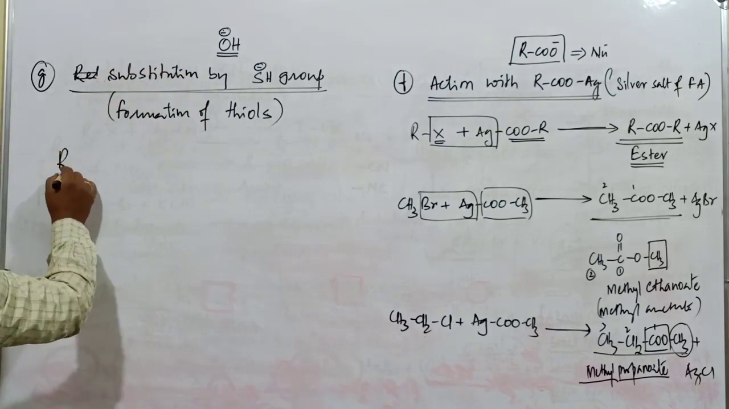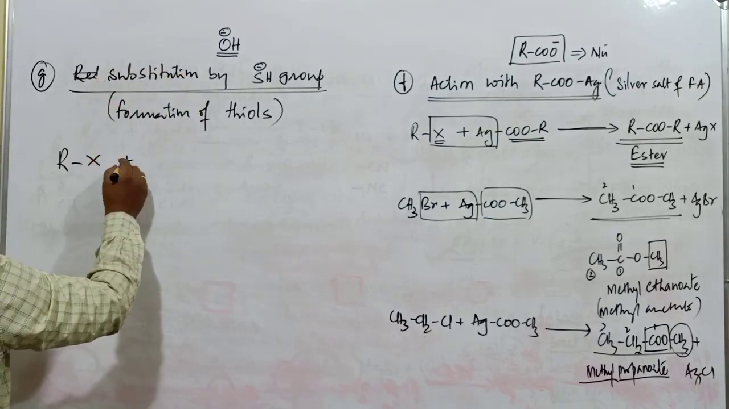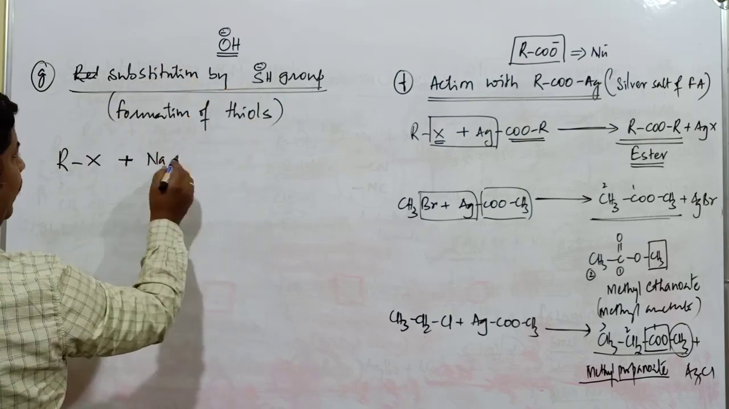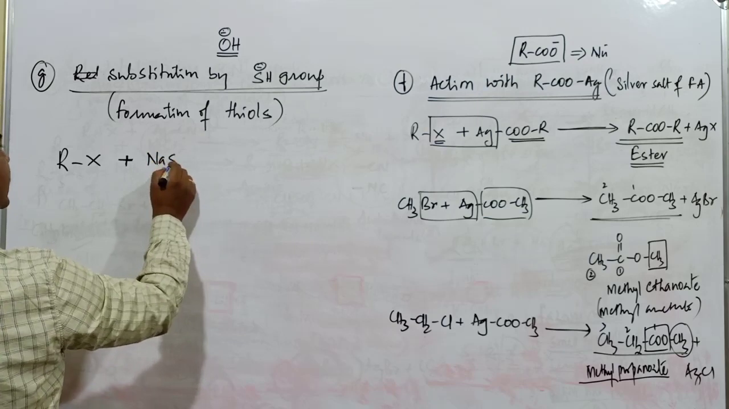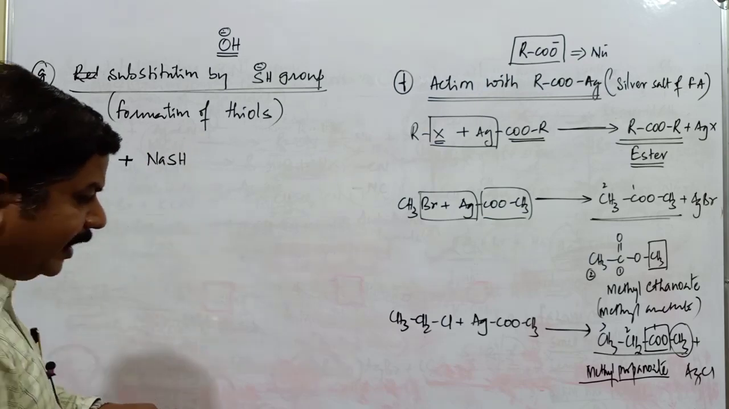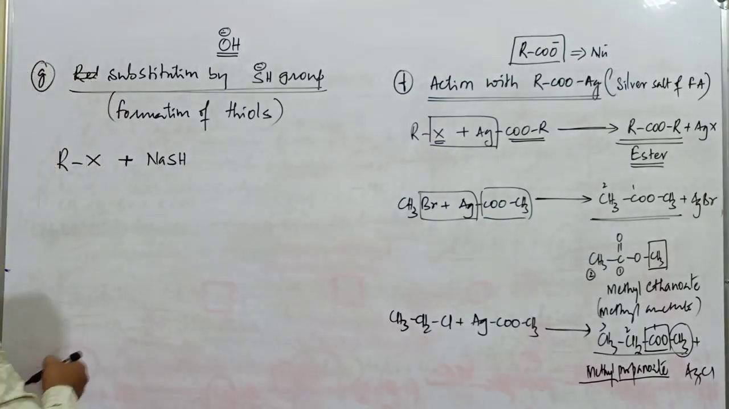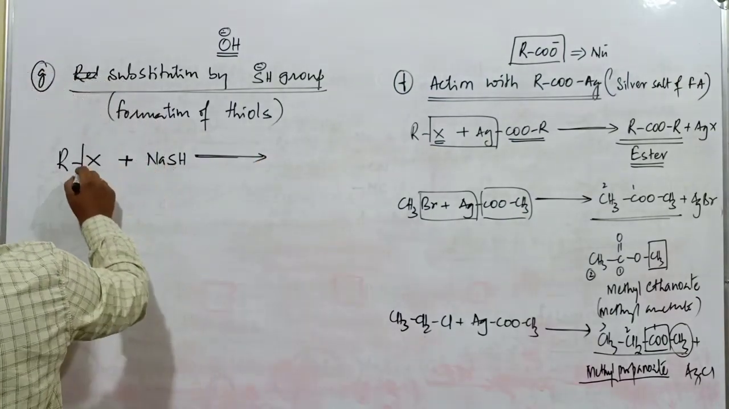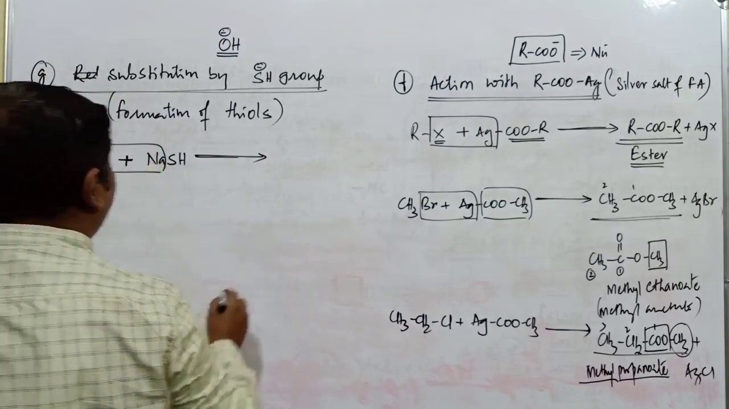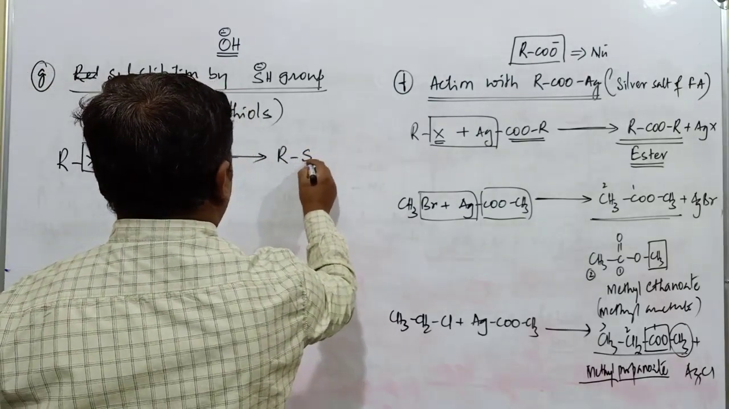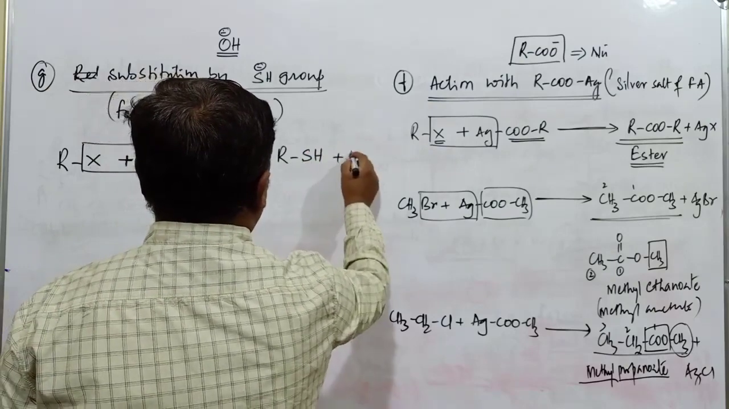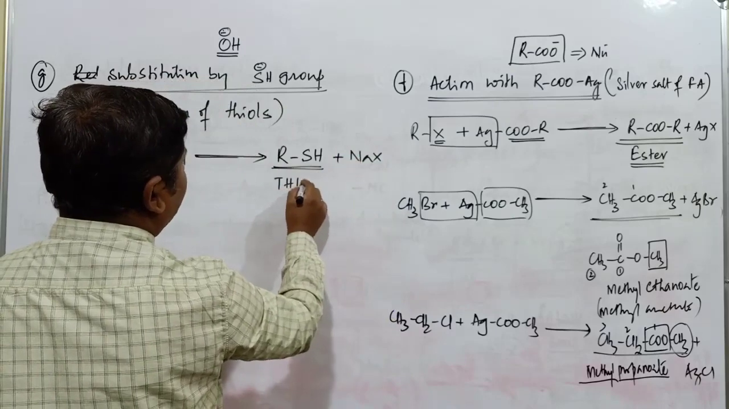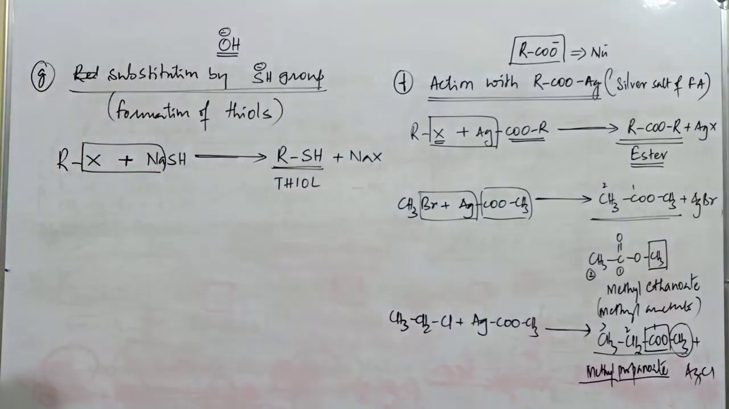Hydrosulfide ion. When R-X, an alkyl halide, is treated with any compound containing SH minus, we can write NaSH. When this reagent is treated with the alkyl halide, elimination of NaX takes place. The compound obtained is RSH plus NaX. This compound is generally called a thiol.